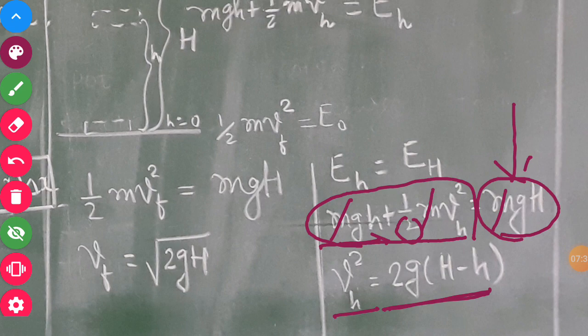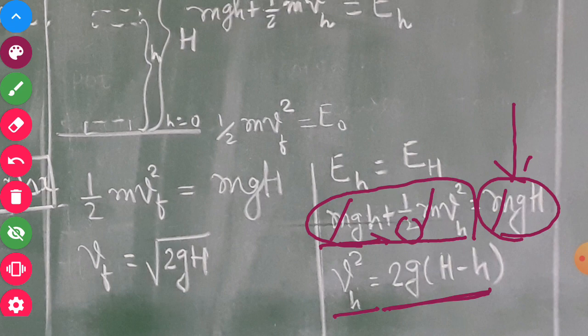So we can say that initially the total energy was in the form of potential energy, and it is getting converted totally into kinetic energy when it is about to hit the ground.